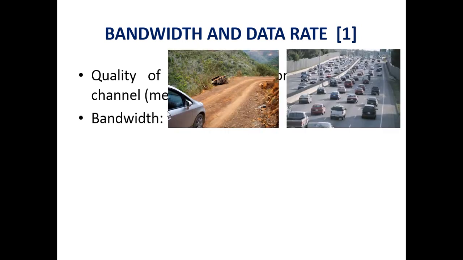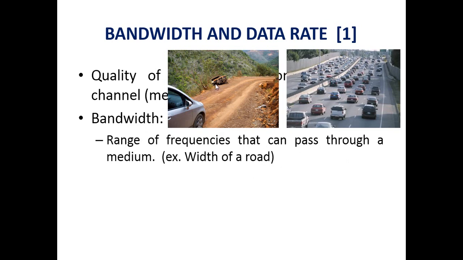In the first figure, see the size of the road. See the mouse pointer, that is called the width, and that is called the bandwidth of that road. So the wider the road, the more bandwidth. In this second figure, the bandwidth of the highway: the larger the size of the highway, the more vehicles we can accommodate. So bandwidth is related in these terms.